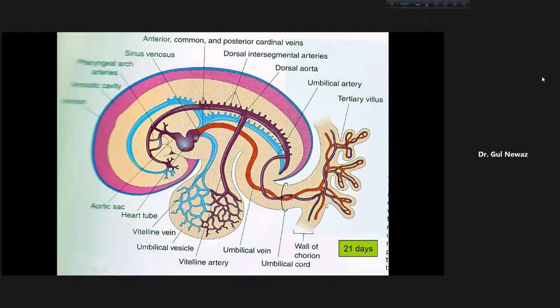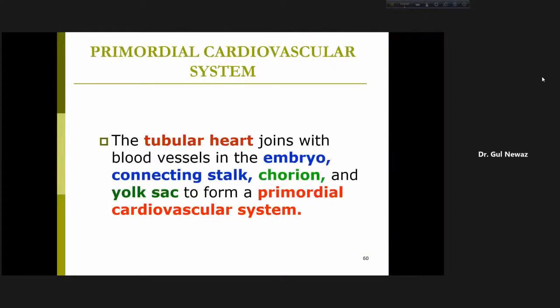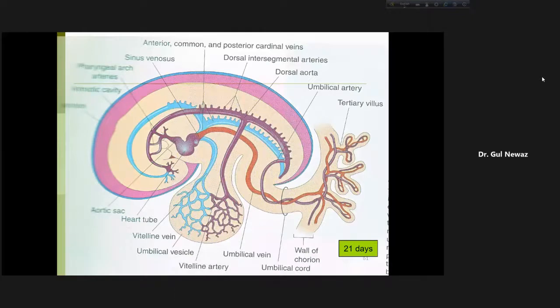And that is how the primordial cardiovascular system is formed in the embryo. So the tubular heart joins the blood vessels in the embryo, the connecting stalk, the chorion and yolk sac, and then they form a primordial cardiovascular system. So this is about the cardiovascular system.